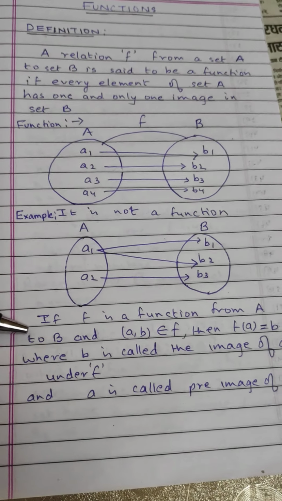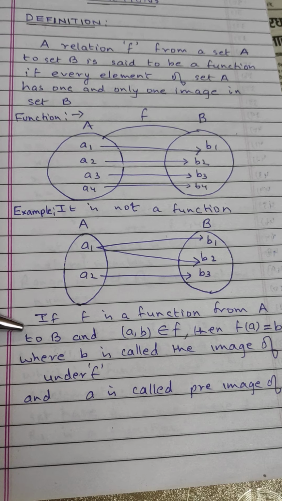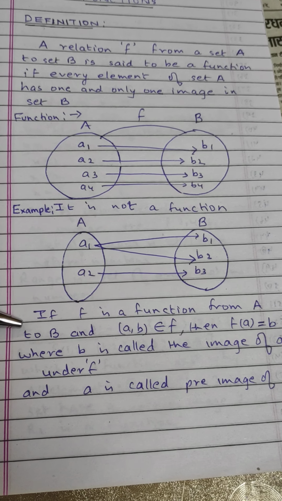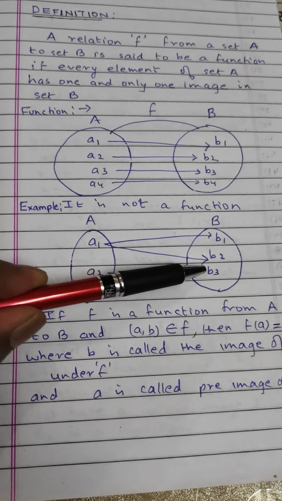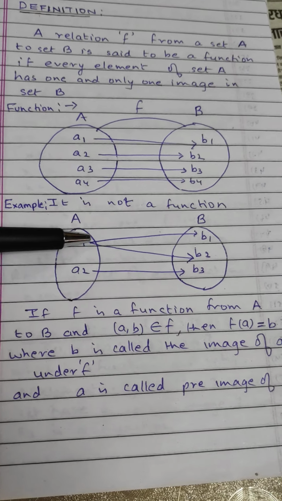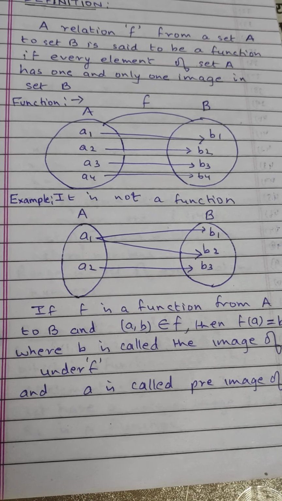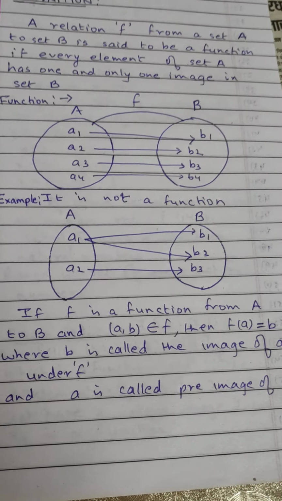If f is a function from A to B and (a, b) belongs to f, then f(a) is equal to b, where b is called the image of a. b is called image of a under f, and a is called pre-image of b.